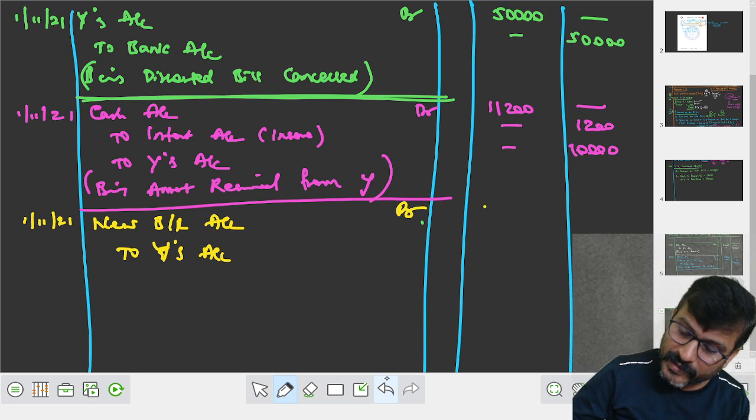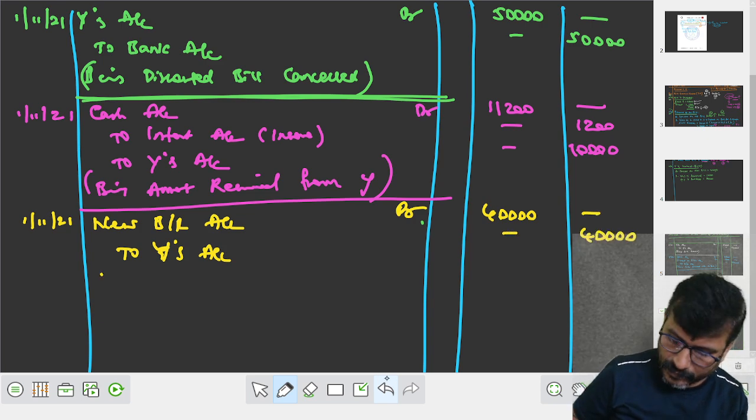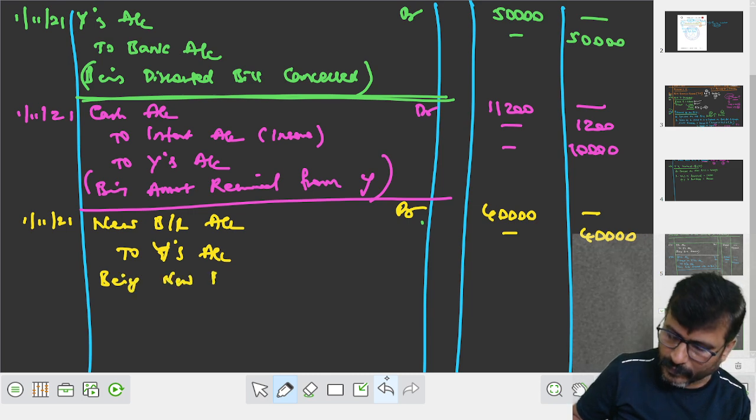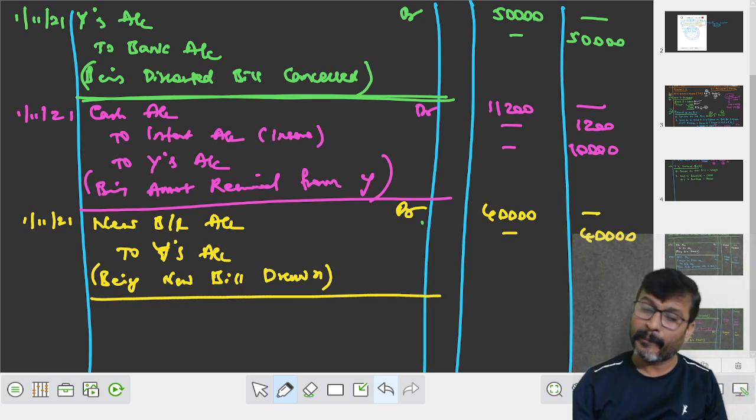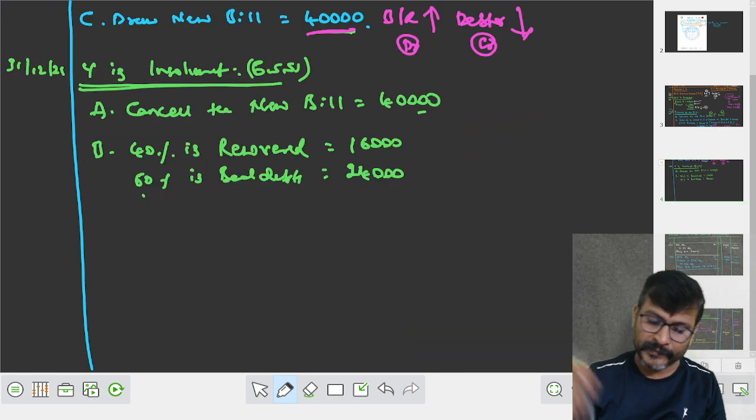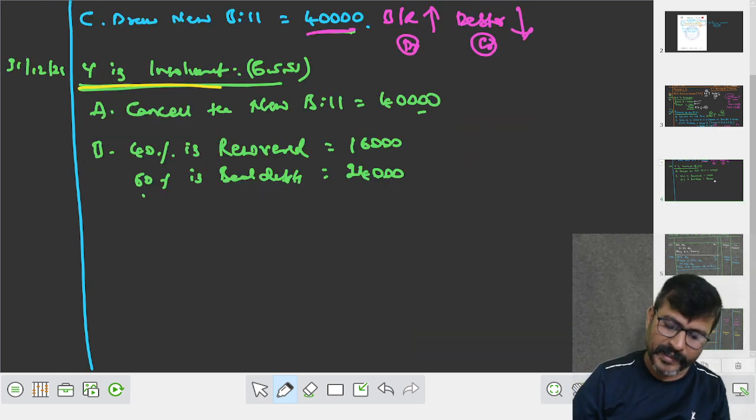How much is it? 40,000. Being new bill drawn. ओके, ड्रॉन भी हो गए. बाद में क्या हुआ? बाद में Y is insolvent.